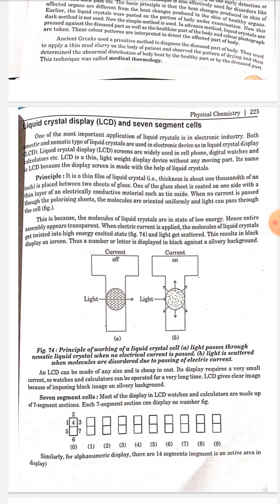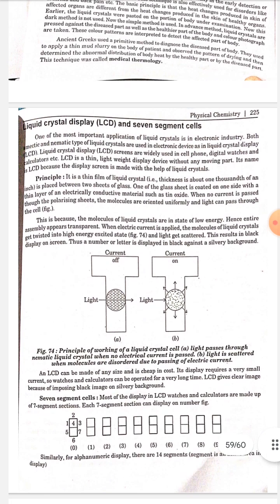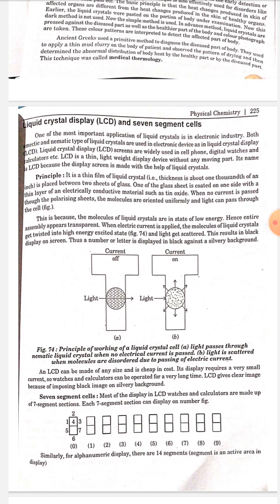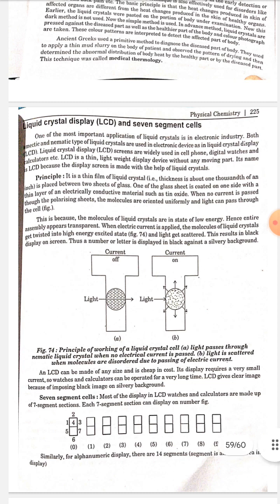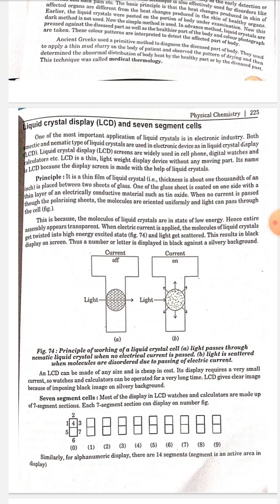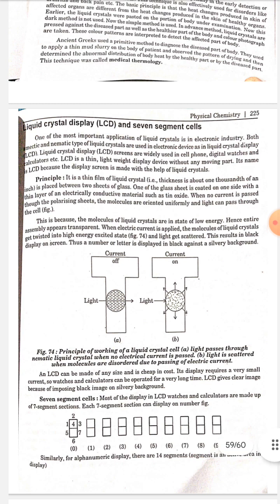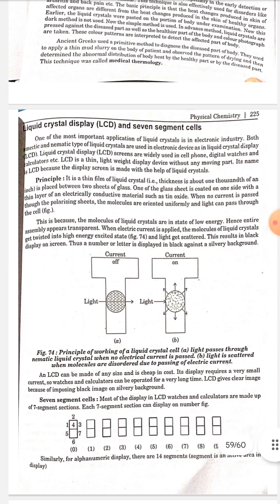Principle: a thin film of liquid crystal, whose thickness is about 1/1000 of an inch, is placed between two sheets of glass. One of the glass sheets is coated on one side with a thin layer of an electrically conductive material such as tin oxide. When no current is passed through, the molecules are oriented uniformly and light can pass through the cell.